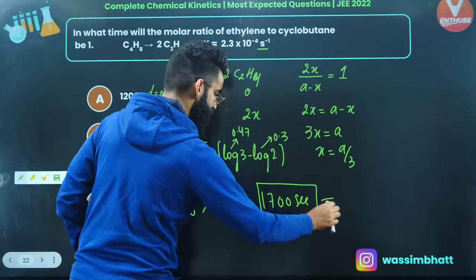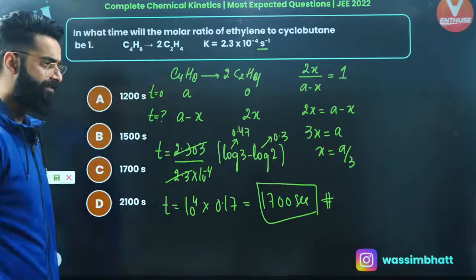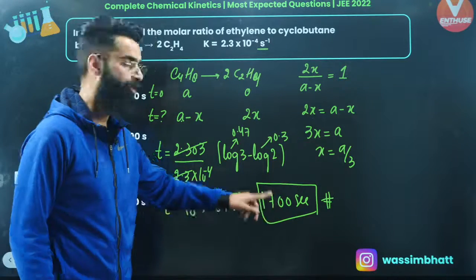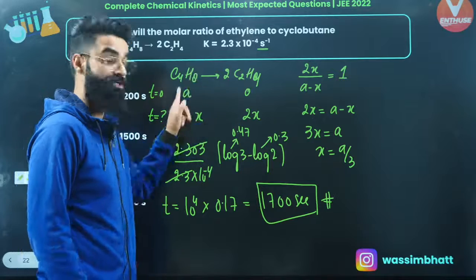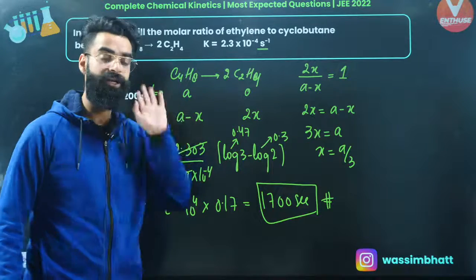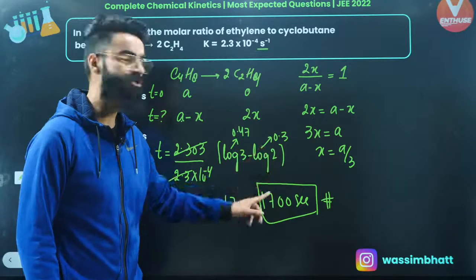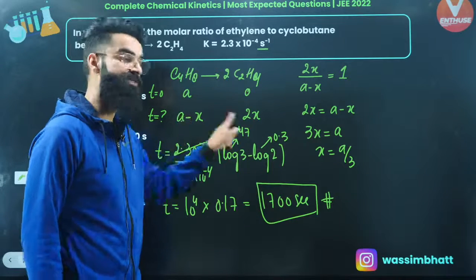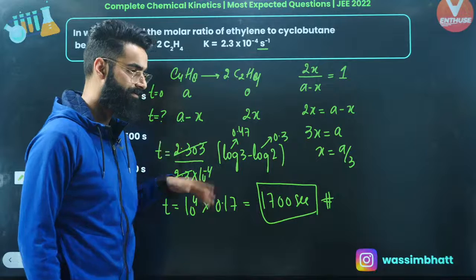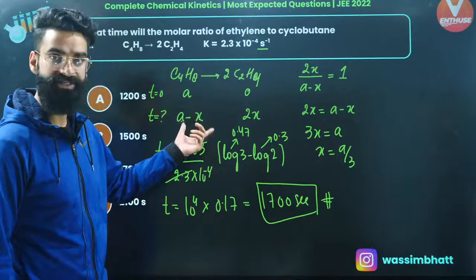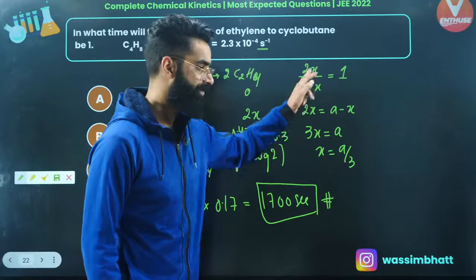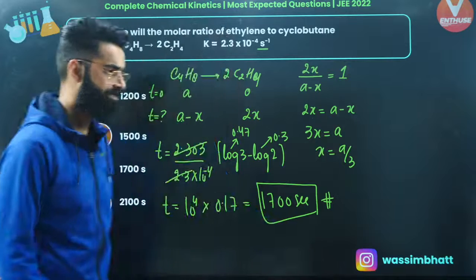So this is basically the time taken. This is the time taken at which the molar concentration of products to that of reactants will come out to be 1, right? Or you can say this is the time taken at which the moles of reactants and products would have got equalized. Yeah, that's the point only when the molar ratio will come out to be 1. I'm sure it's clear to everyone again.